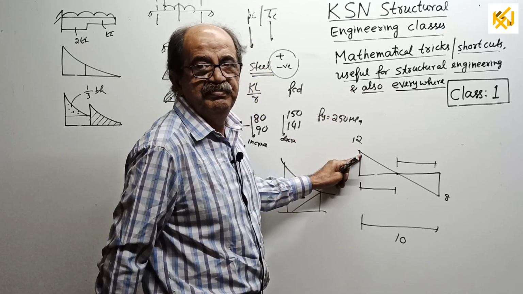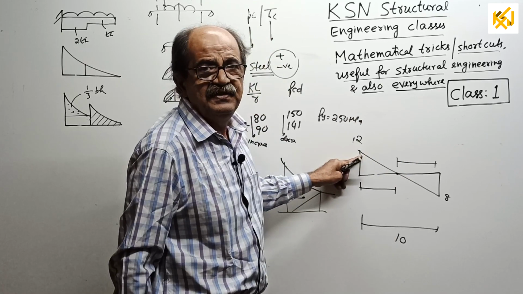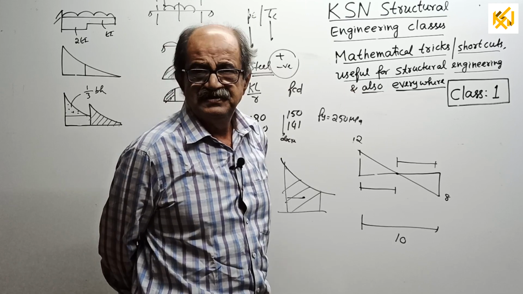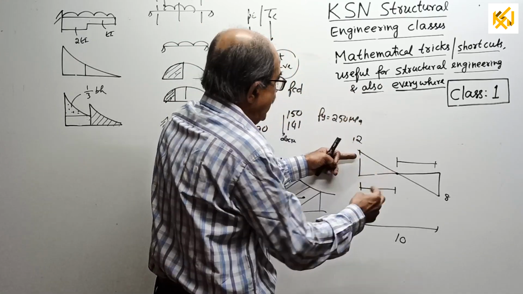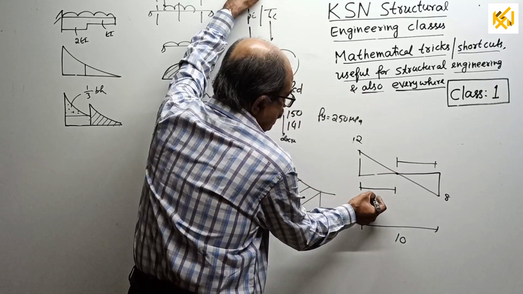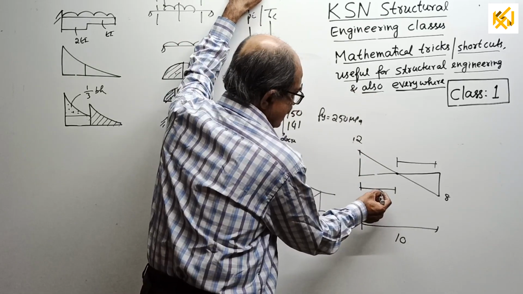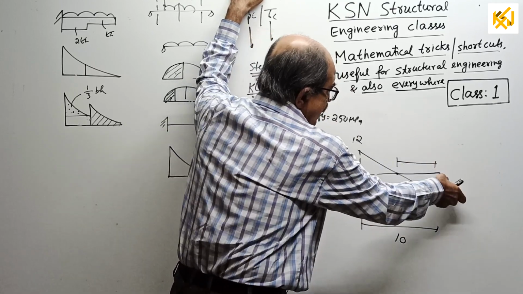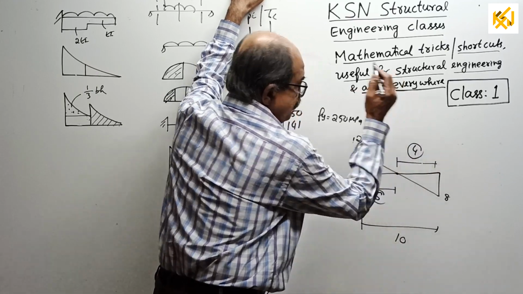12 divided by 12 plus 8 is 12 by 20. 12 by 20 is 6 by 10 or 0.6. So 12 divided by 12 plus 8 multiplied by 10 will give you how much? 6. Direct answer. And from that side, if you do it, it should be 4. 8 divided by 8 plus 12, into 10, will give 4.